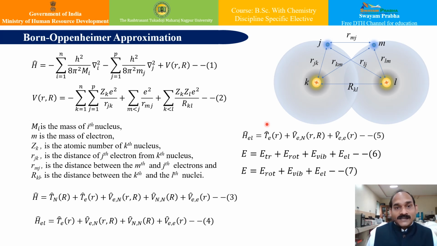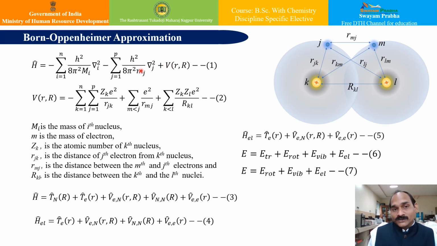For this, let us first try to write down the Hamiltonian for a diatomic molecule like this. Now this is not again new to you. We have written all the terms. You can see the nuclear kinetic term, the electronic kinetic term, and then the potential energy term, which is specified by equation number 2, wherein you can see the nuclear-electronic interaction, the inter-electronic interaction, and the internuclear interactions. All these terms, if I put together as V of R here, give the complete expression of the Hamiltonian H cap.